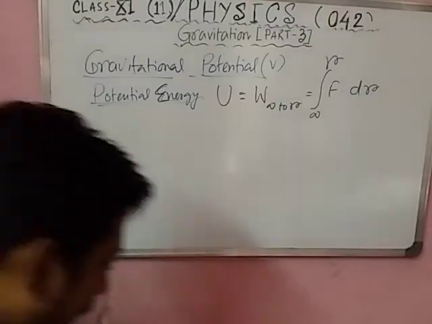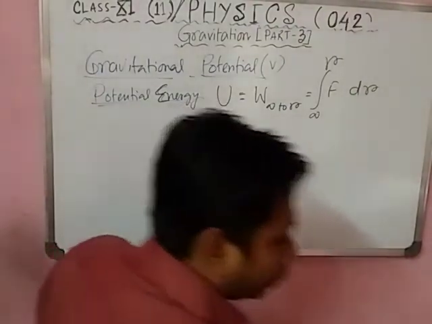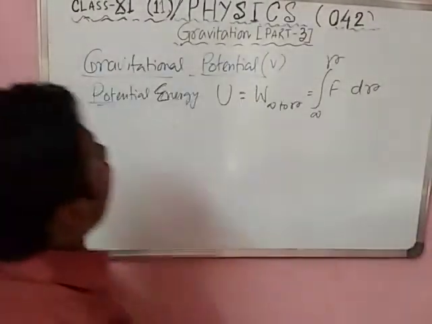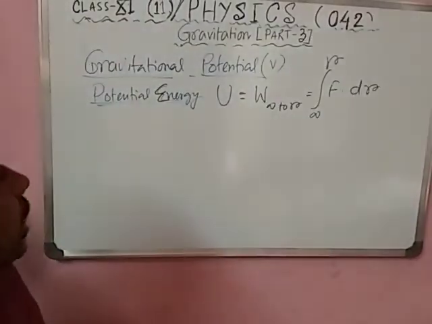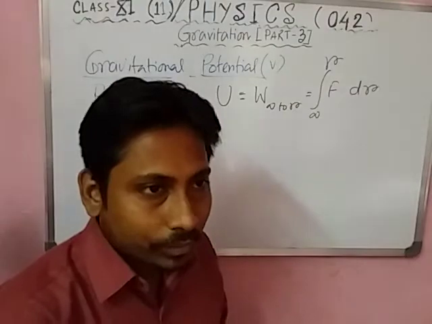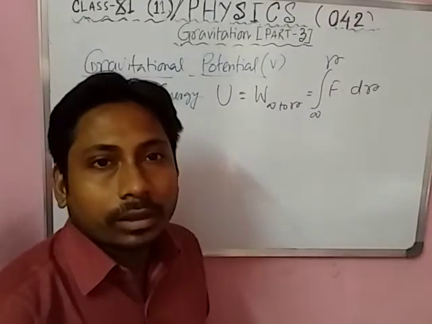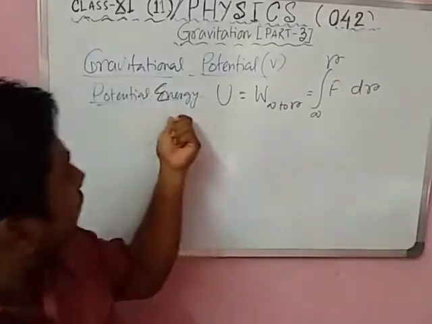So students, I think you all know what work done or potential energy in a field is.